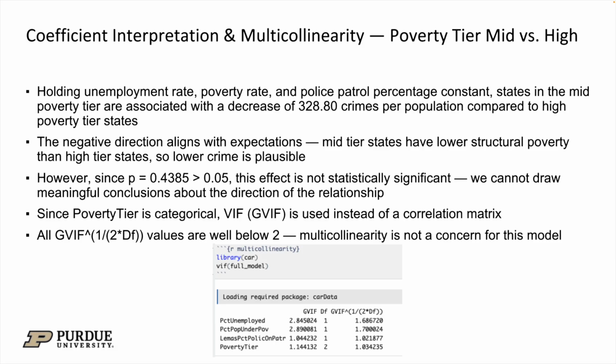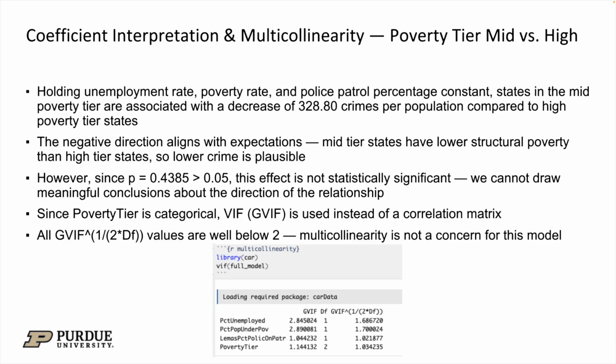Interpreting the coefficient, holding unemployment rate, poverty rate, and police patrol percentage constant, states in the mid-poverty tier are associated with 328.8 fewer crimes per population compared to high poverty tier states. The negative direction makes intuitive sense. Mid-tier states have lower structural poverty than high-tier states, so we'd expect lower crime. However, since the effect is not statistically significant, we can't draw meaningful conclusions about this relationship.